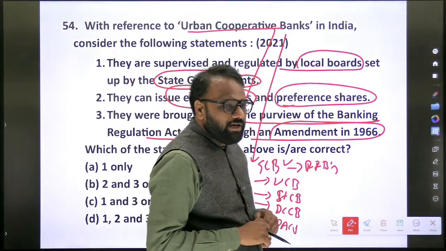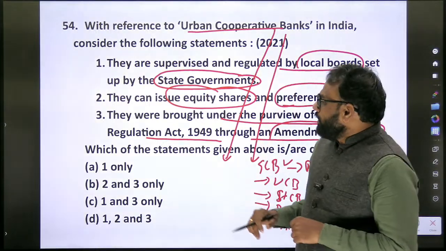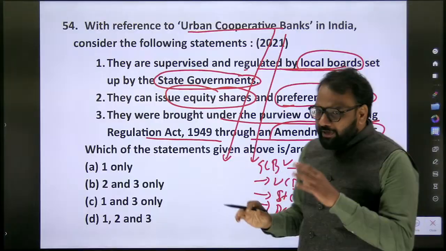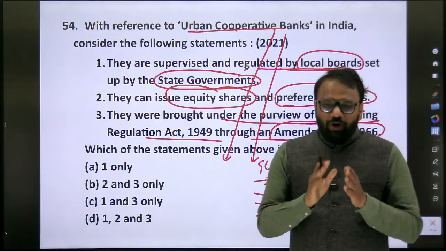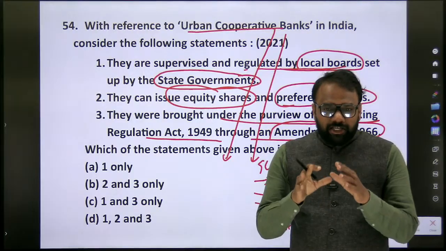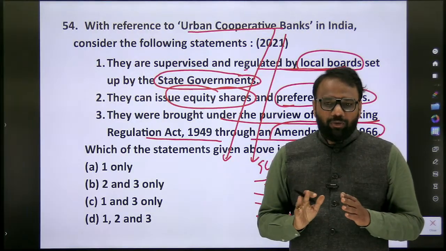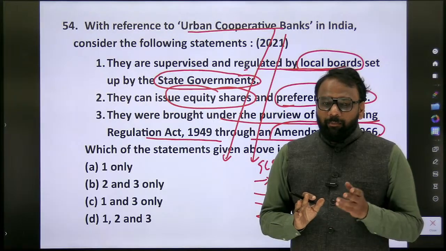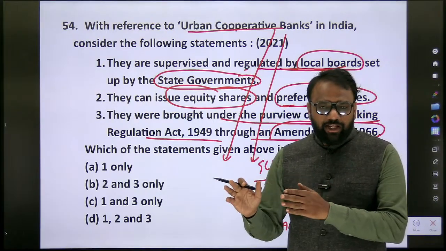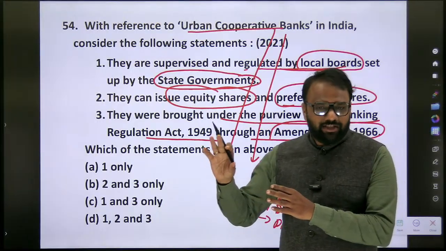Okay, primary agricultural credit society. They are supervised and regulated by local boards set up by the state government. Previously, when it comes to urban cooperative banks, we call it dual regulation. Dual regulation means management related things will be regulated by state government, but bank related things will be regulated by RBI. But recently some changes have taken place. With those changes, we shall discuss once again.